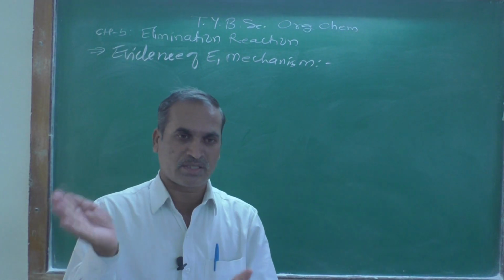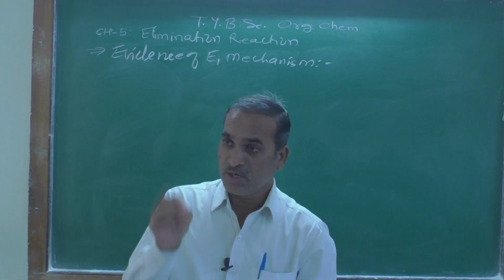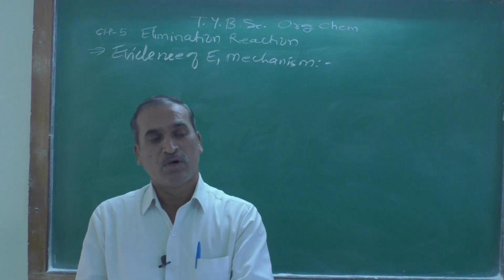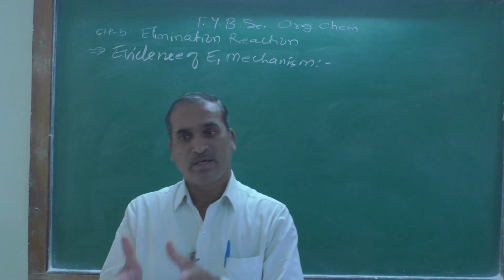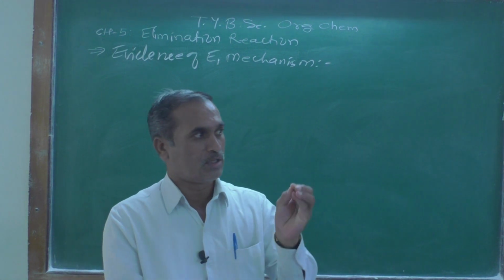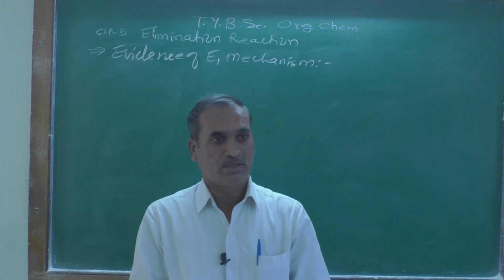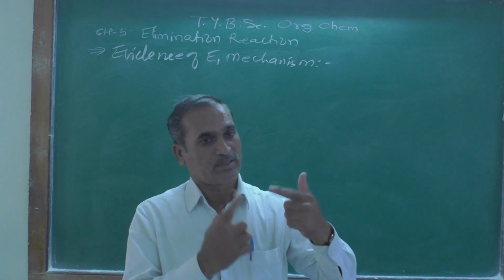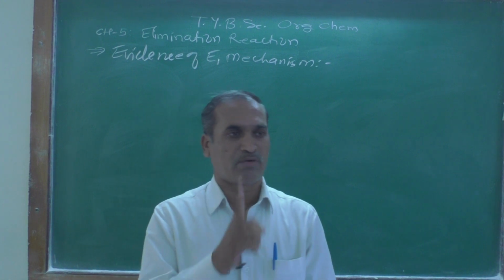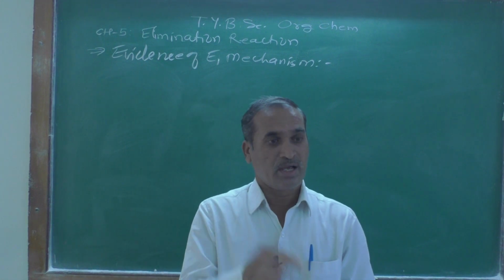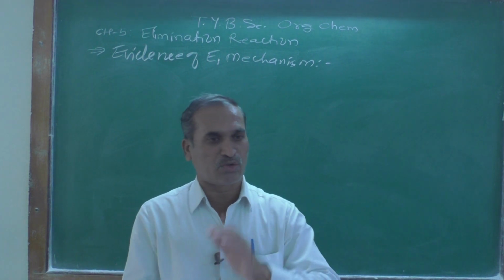There are four evidences we are going to consider. Evidence is nothing but a proof for the existence of the E1 mechanism. Why do these reactions follow the E1 mechanism, how do you prove that, is nothing but evidence, similar to what we have seen in the E2 mechanism. First evidence, what is that? Kinetic isotopic effect. What do you mean by the kinetic isotopic effect?